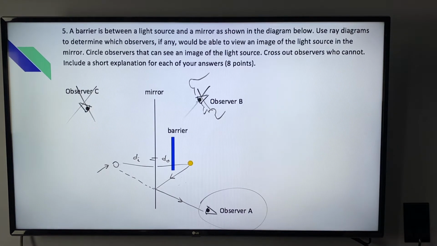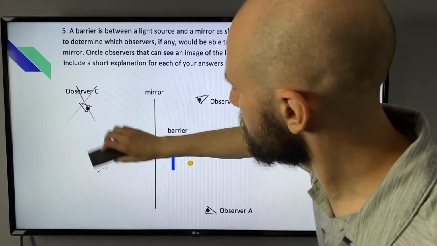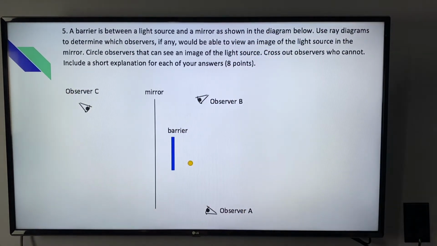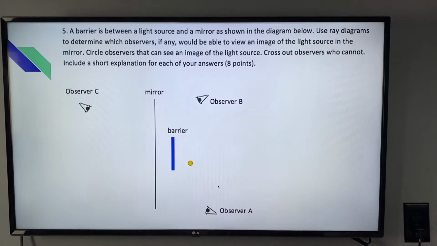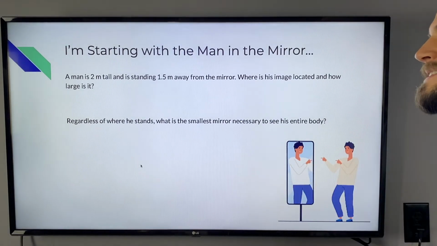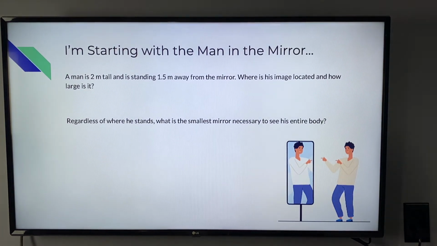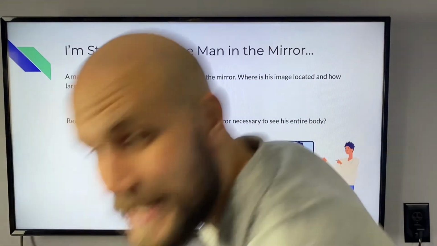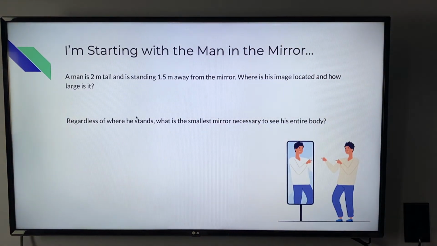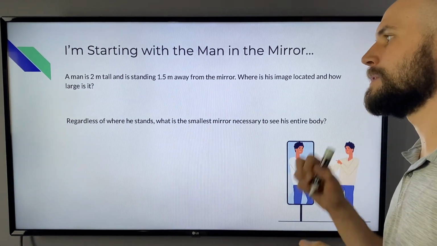Okay, let's try one more puzzle. Here we go. So here's the deal. We have a man, and the man is about 2 meters tall. That's a bit less than 6 feet tall, and standing 1.5 meters away from the mirror. Where is his image located, and how large is the image? And we can report these answers in meters.